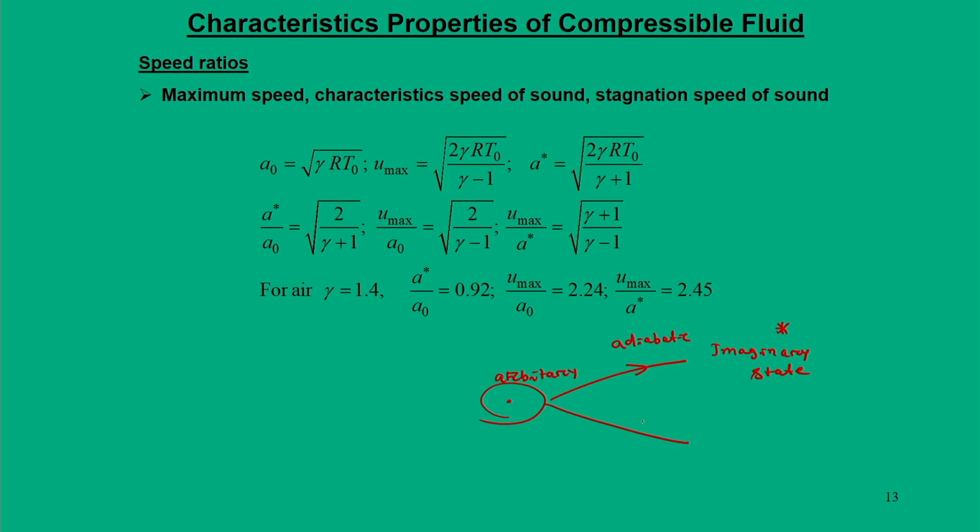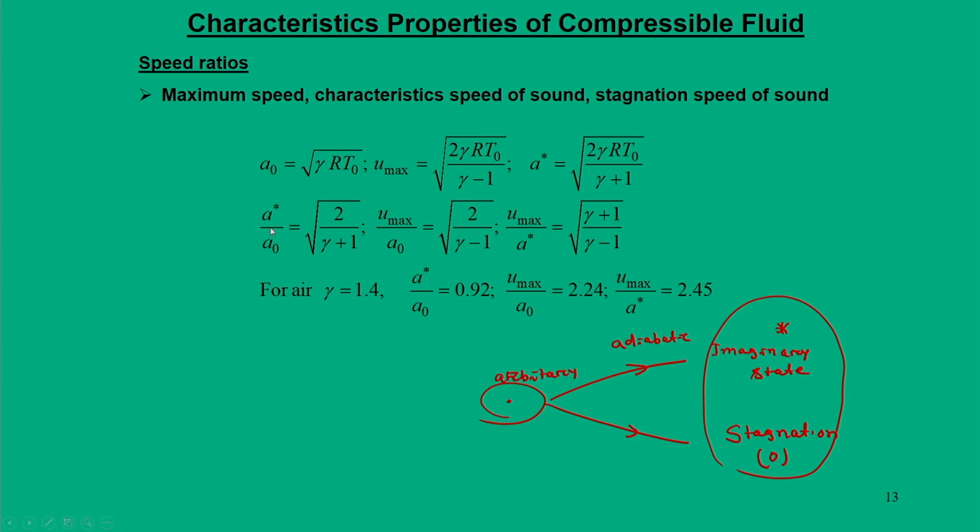For the same arbitrary state we define the stagnation state, for these conditions we define subscript O. So, when we try to make relations between this imaginary state and stagnation state, this is how we define: first one is stagnation speed of sound, maximum speed of sound, characteristic speed of sound.